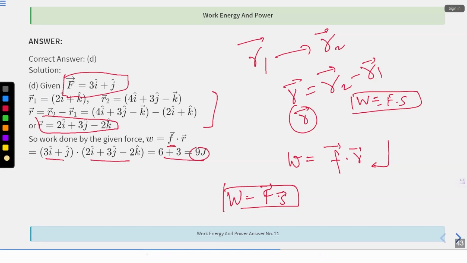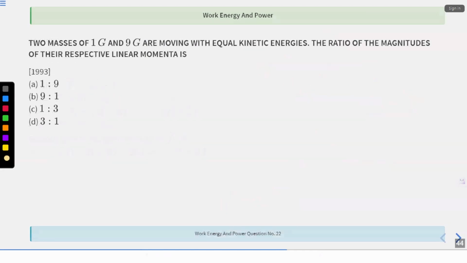Fine. Two masses of 1 gram and 9 gram are moving with equal kinetic energies. The ratio of the magnitudes of the respective linear momenta. 1993 question.